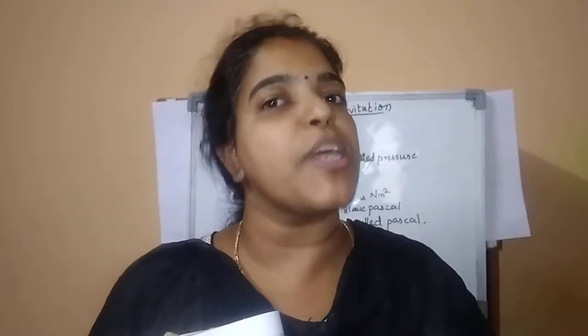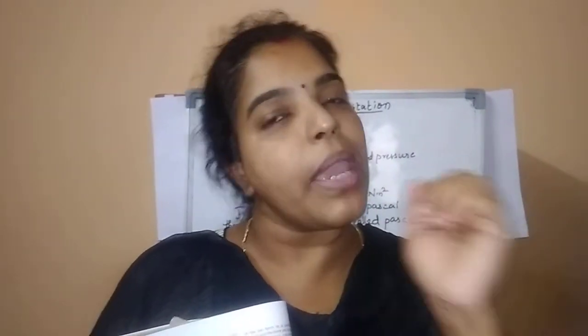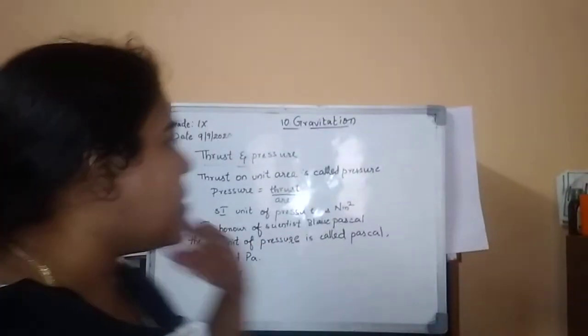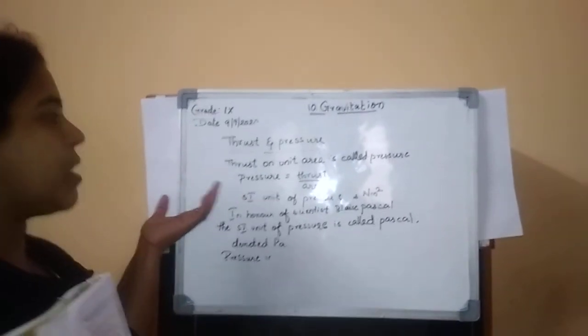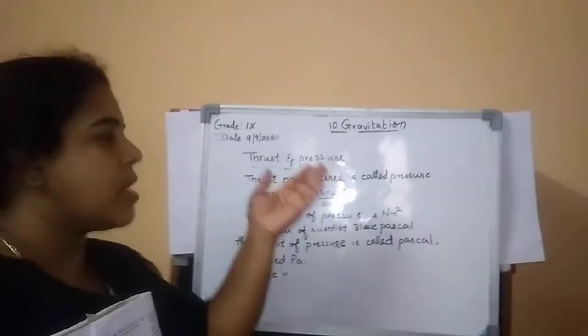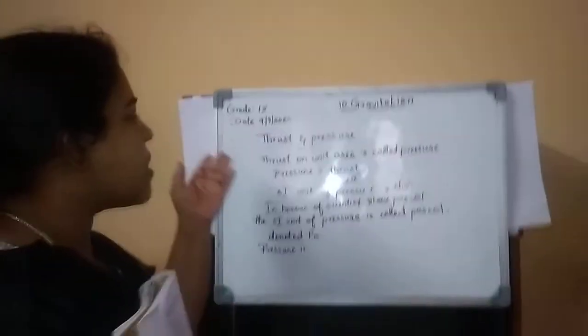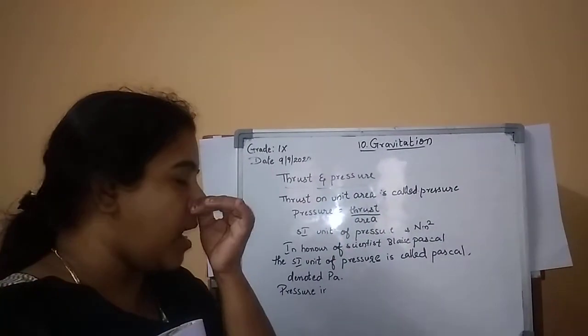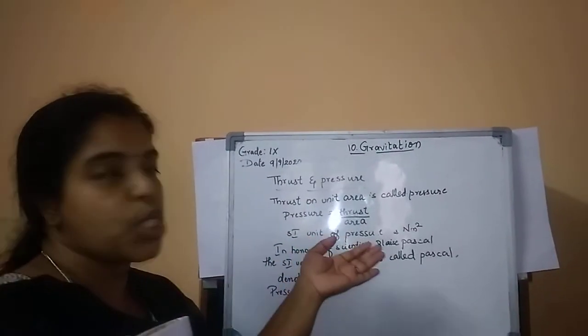If the area is less, the pressure will be more. If the area is more, the pressure will be less. So pressure is inversely proportional to area. What definition can we get? Thrust on a unit area is called pressure. How do we calculate it? The formula is thrust by area.